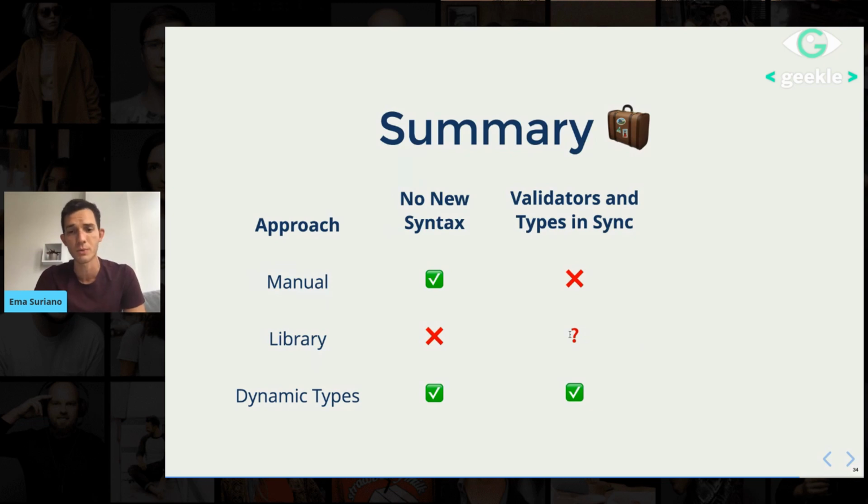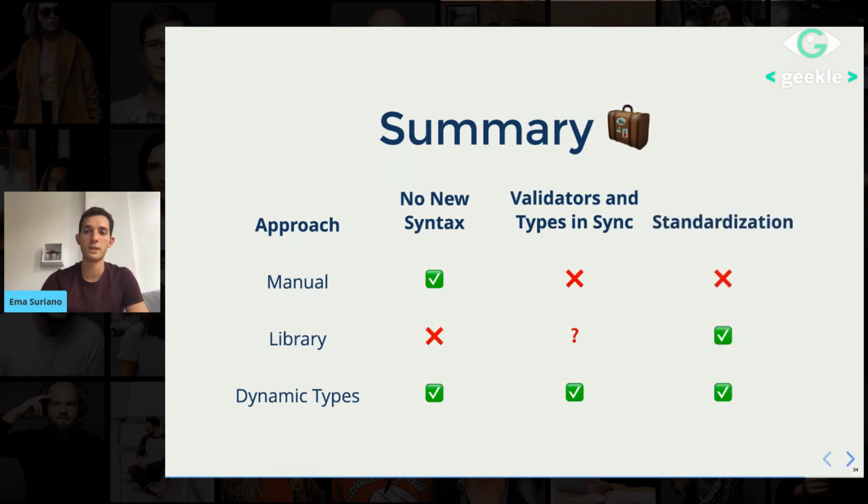With the library, as I mentioned before, there is a way to inverse the order and generate the types given the validators. That's why I decided to put a question mark, because it's doable. Then dynamic types, as I mentioned before, are super in sync, especially with the watch version. There is no way that they can be out of sync, and obviously, if we're using the pre-commands too.